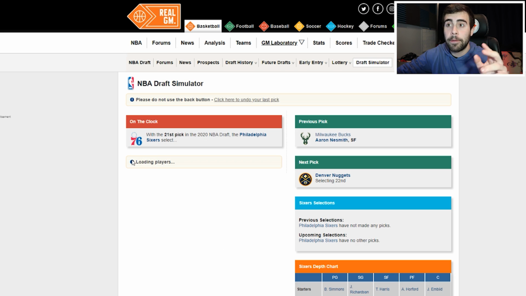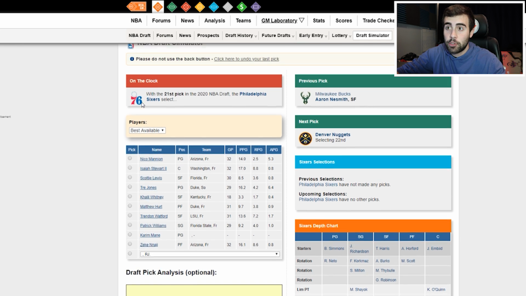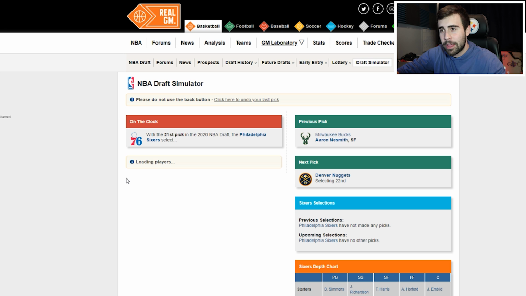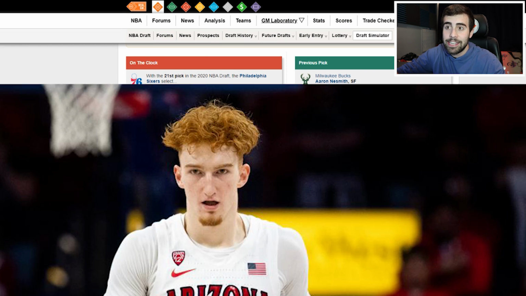So we are moving on here to pick 21 with the Philadelphia 76ers. Now, I do think that they need a point guard, and maybe just a backup point guard in general, and I think they would love to get Kira Lewis here at pick 21, but I just don't see him falling to them there. This pick is from the OKC Thunder, so I'm going to have them selecting Nico Mannion, a guard from Arizona.